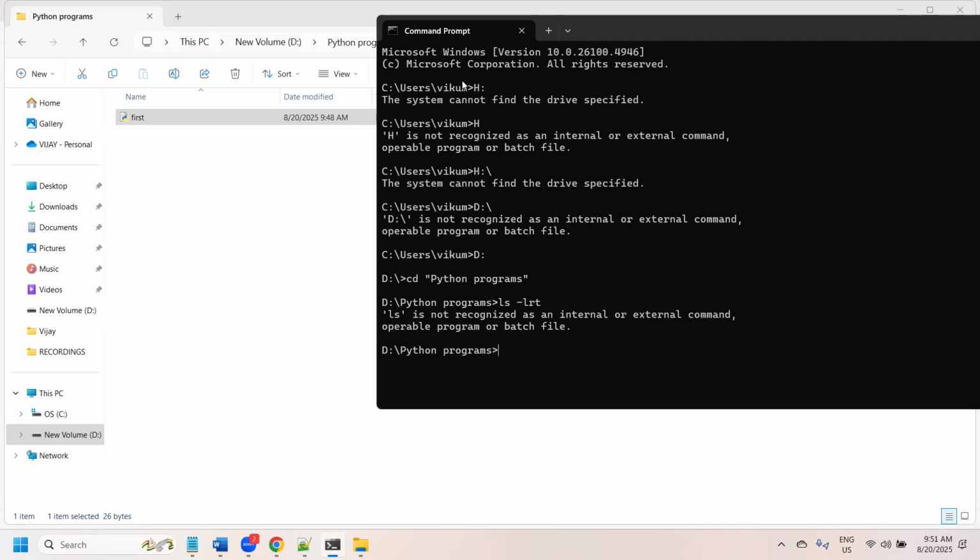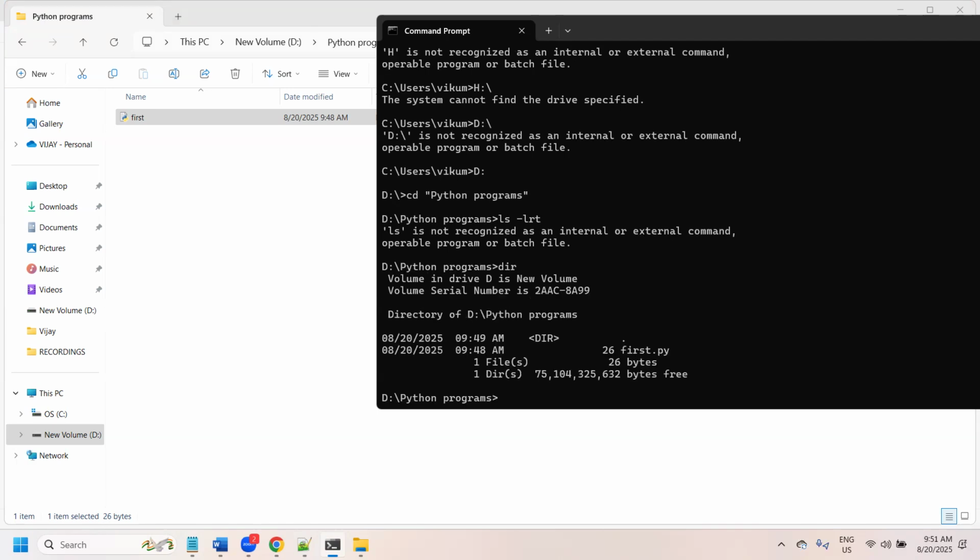If you want to display the files which are available on Windows, we need to execute a command. For example, dir. The dir command will display the list of content, the file details. Even in command prompt we can execute some commands.